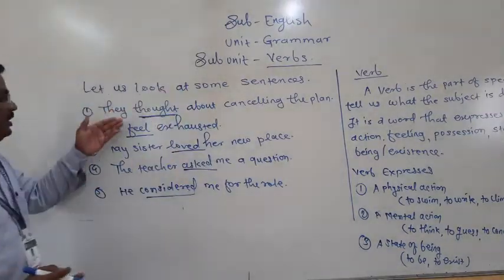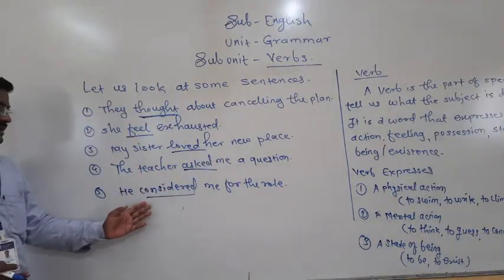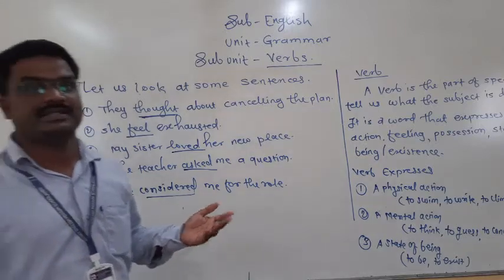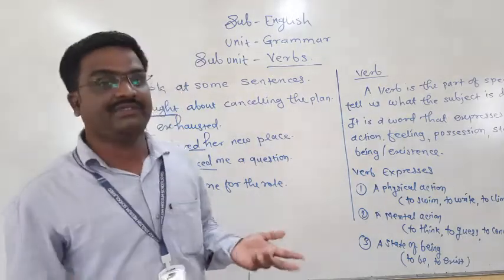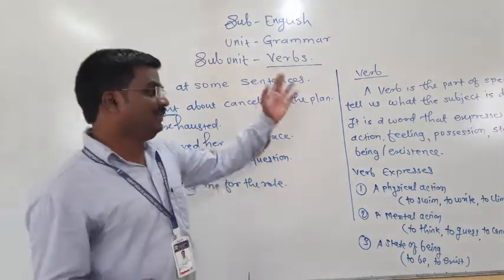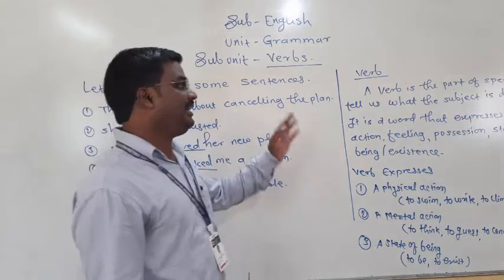I told you: thought, feel, love, ask, consider, swim, dance, jump. These are what? These are verbs. But what is the definition of verb? We'll discuss in detail what is meant by verb.